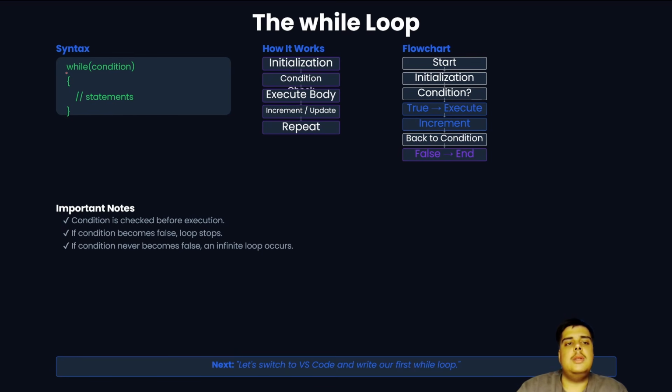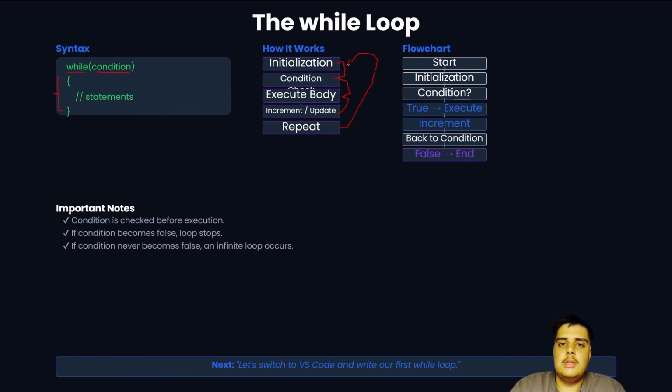The syntax for the while loop is that first we write while, then the condition, and below it in curly brackets we write the statements. Simply, it initializes, checks the condition, executes the body, does the increment or update, and the task is repeated again.